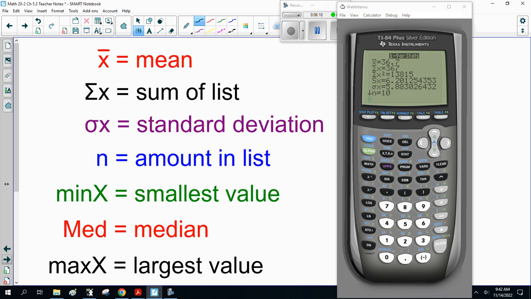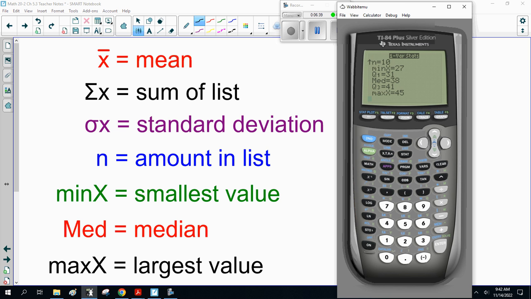There's some stuff here we do in first-year university statistics. We skip that. We skip the sum of x squared and Sx, but notice this one here, sigma. That is the standard deviation, 5.88. The number of items in the list is 10. Then I scroll down. Min x, the smallest x, is 27.